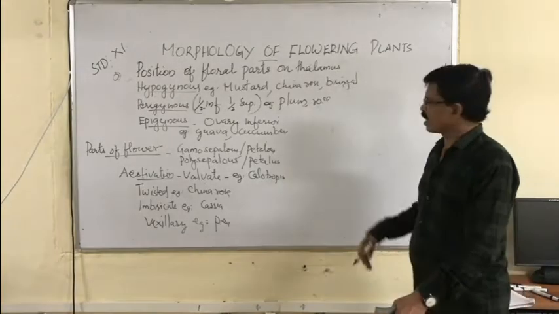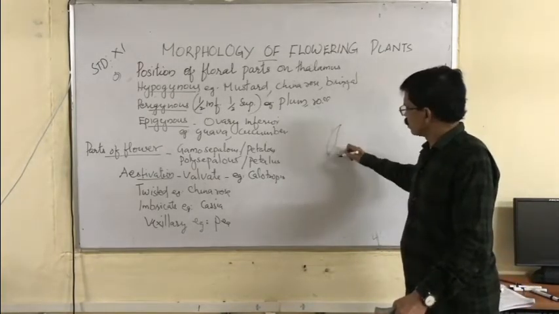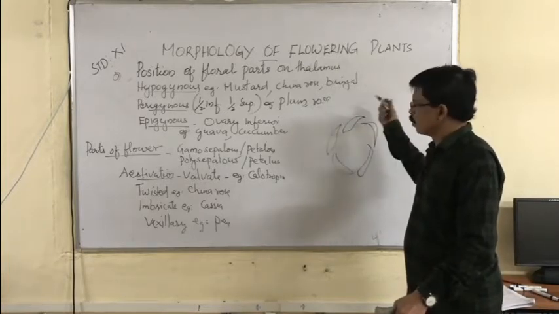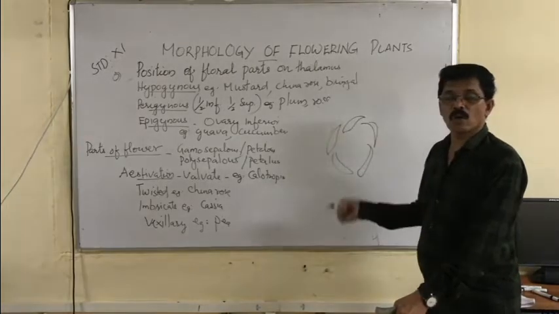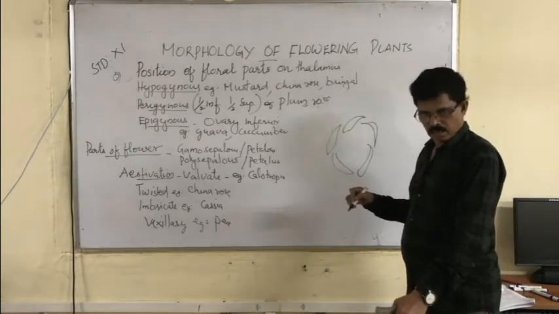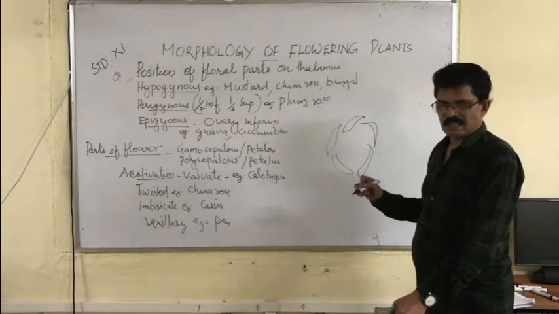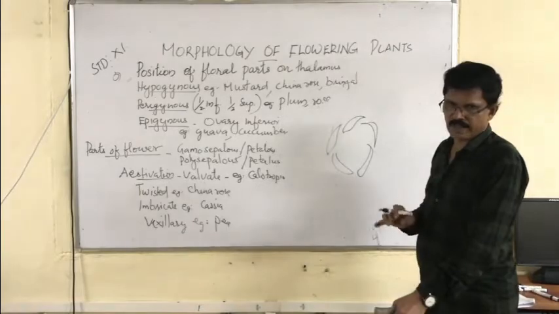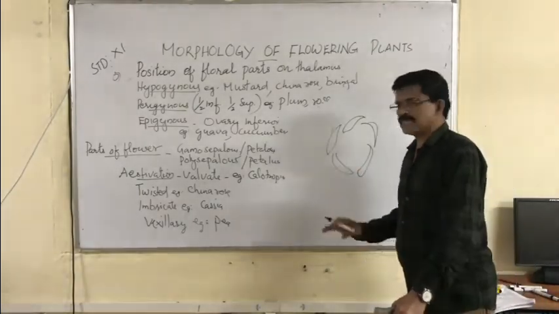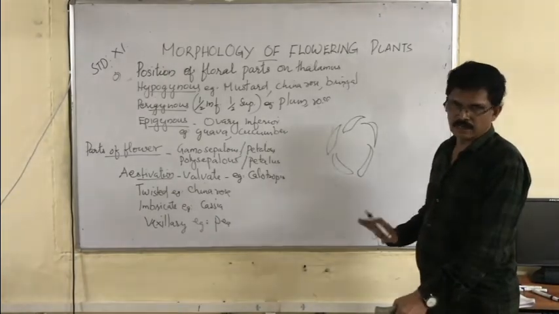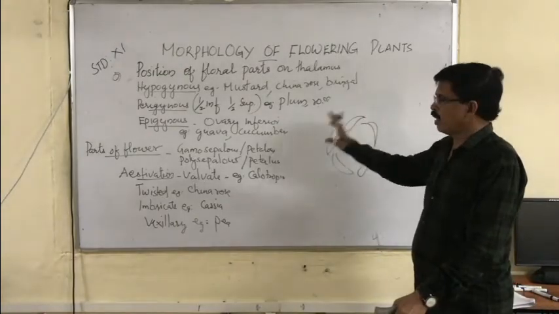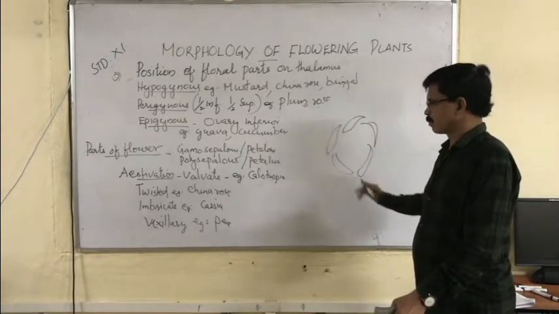When sepals and petals are free, you can easily take them out. Suppose like this, we can remove. Then it is called polysepalous or polypetalous. So gamosepalous or gamopetalous means the sepals or petals are fused, which we cannot individually separate, whereas polypetalous we can separate them. They are free. So gamo means fused. Sepals and petals are fused. In polypetalous, sepals and petals are free.